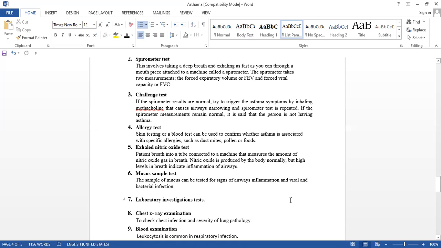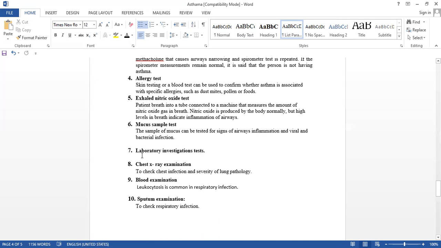And many other laboratory investigations are also there. Like the proteins released by the phagocytic reaction, we can also check in the laboratory. And then other diagnostic tests are the X-ray examination, blood examination, and sputum examination, isn't it? So many tests are there.